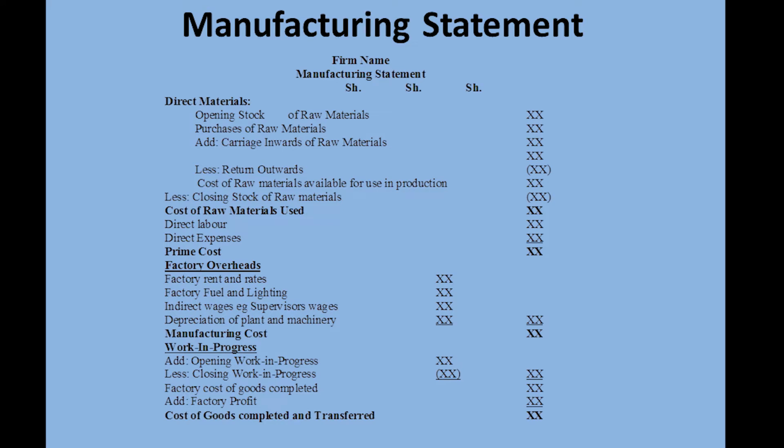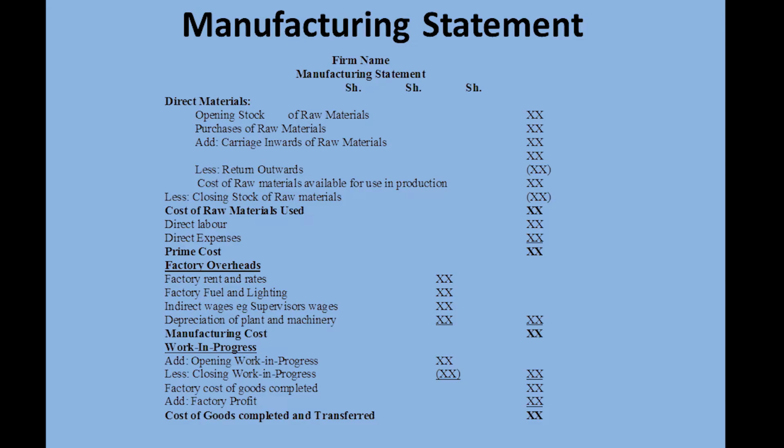And if any of them were returned, then the returns are also going to be deducted. So this will give us the cost of raw materials available for use. And we have to deduct closing stock of raw materials to be able to get the cost of raw materials used.